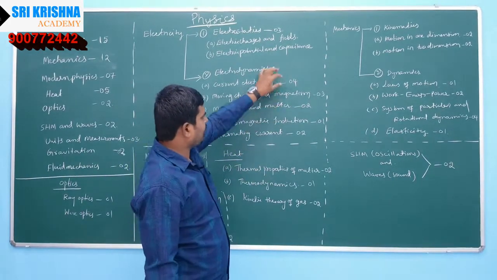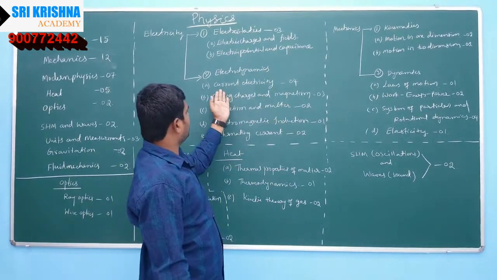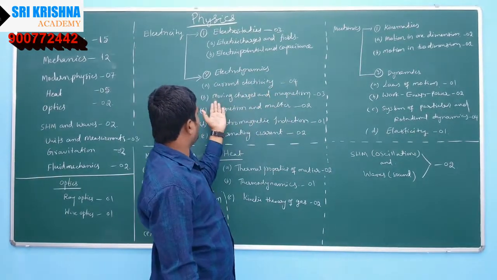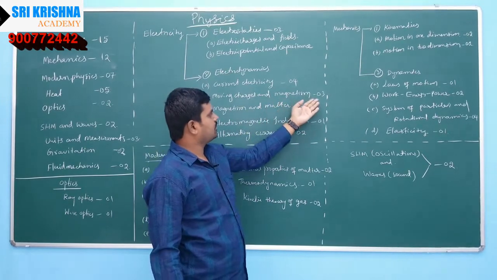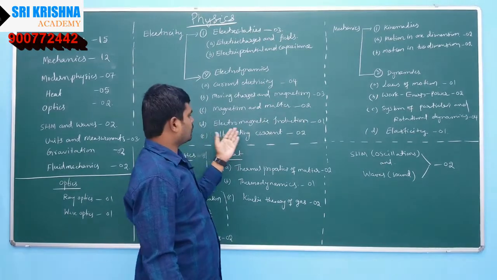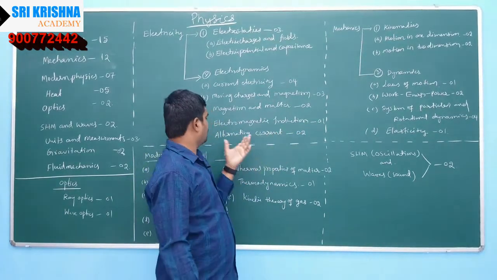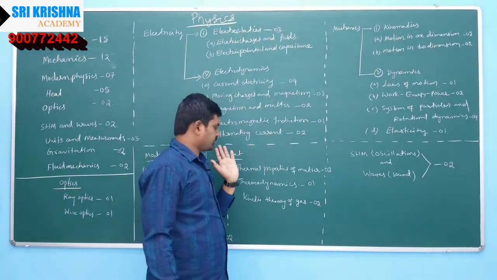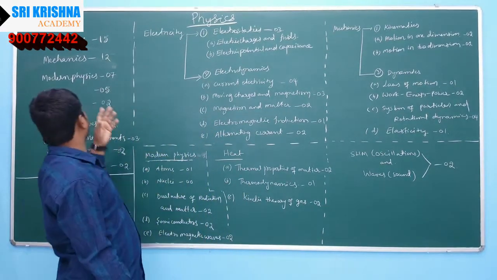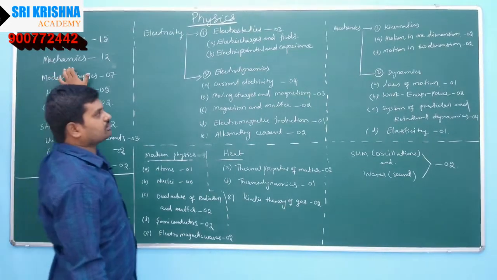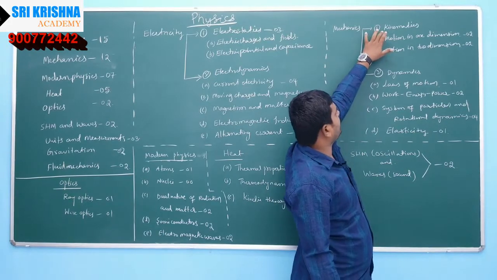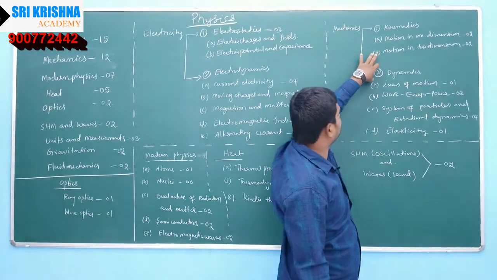I have mentioned the questions also. In current electricity 4 questions will be given, and from moving charges and magnetism 3 questions will be given, magnetism and matter 2 questions, electromagnetic induction 1 question, alternating current 2 questions. After that, coming to mechanics. In mechanics we have 2 parts: one is kinematics, the second one is dynamics.